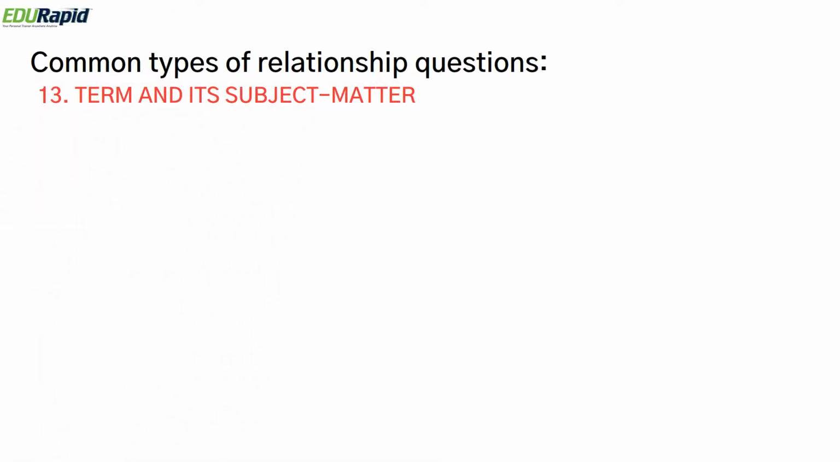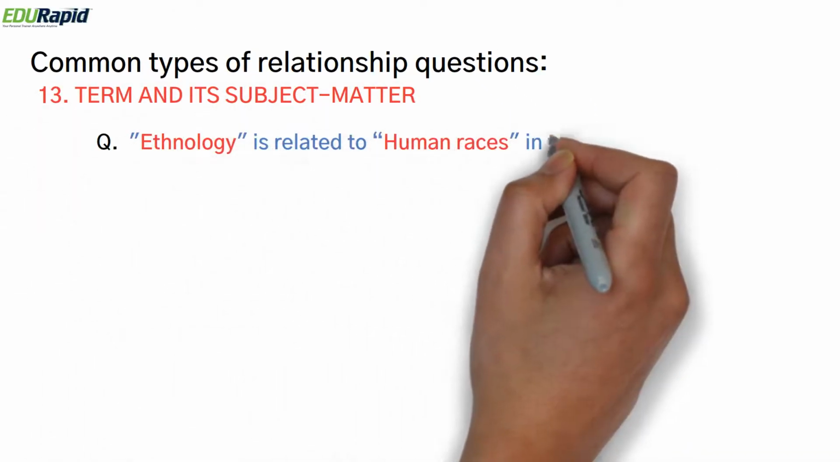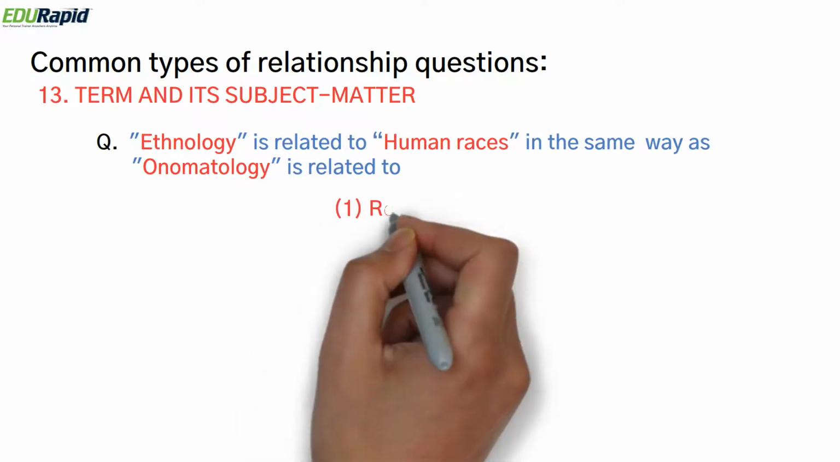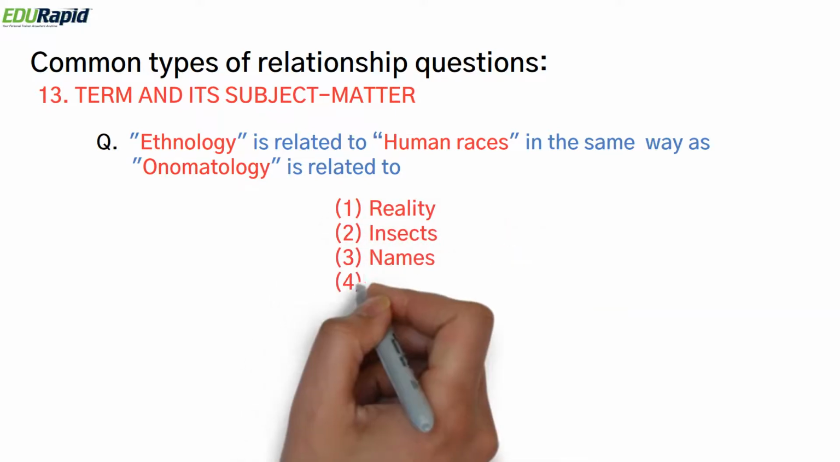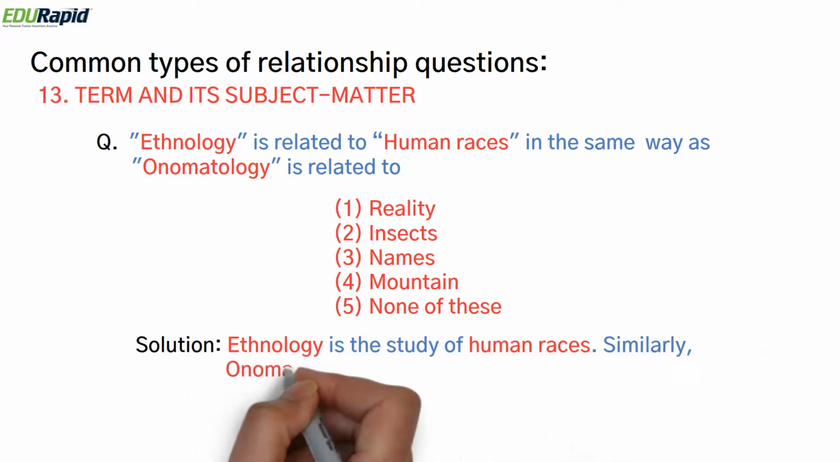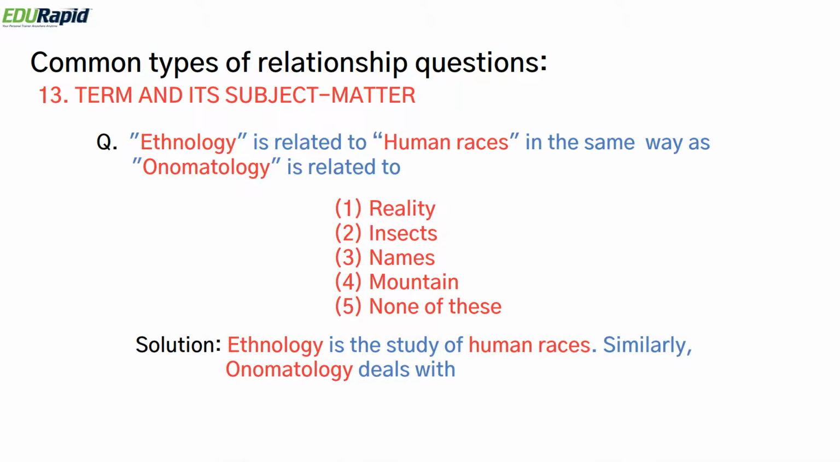So an example is ethnology is related to human race, and in the same way onomatology is related to dash. The given options are reality, insects, names, mountain, none of these. So the analysis is ethnology is the study of human races. Similarly, onomatology deals with the names. So the correct answer is option 3, names.